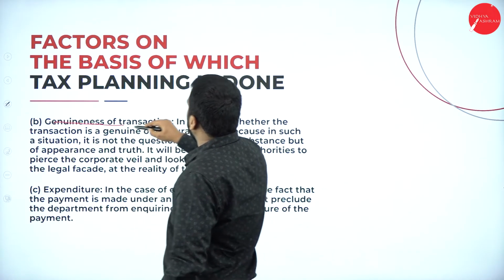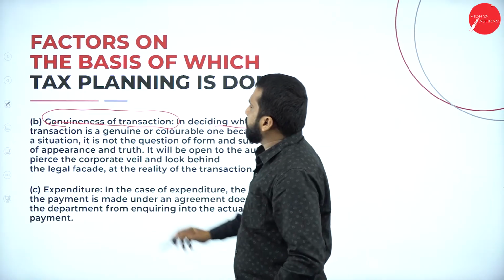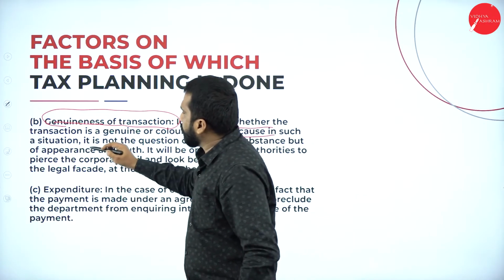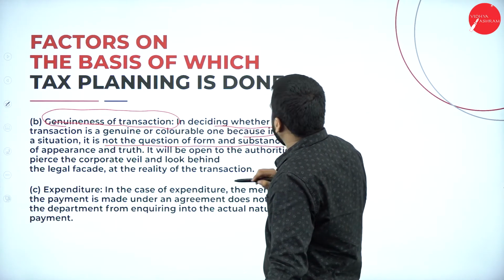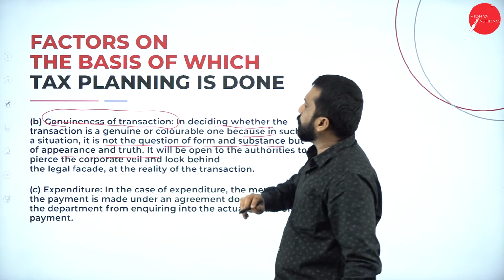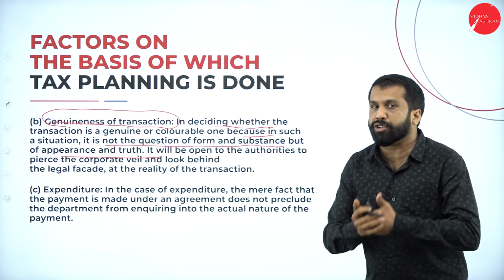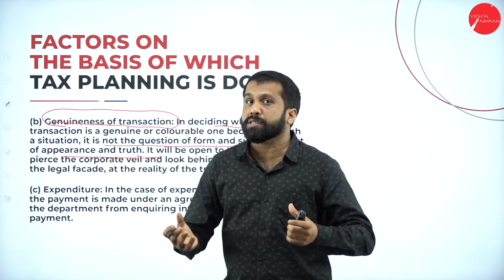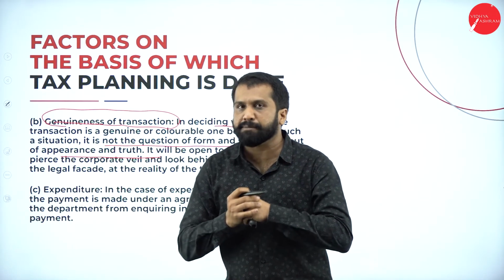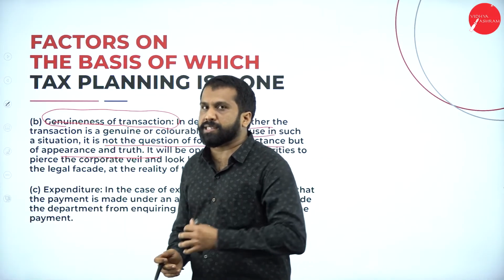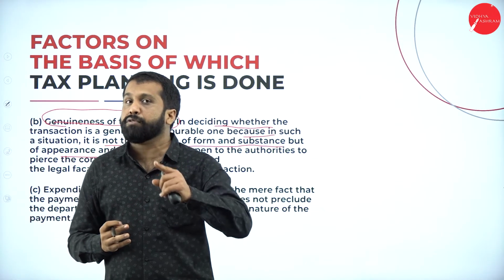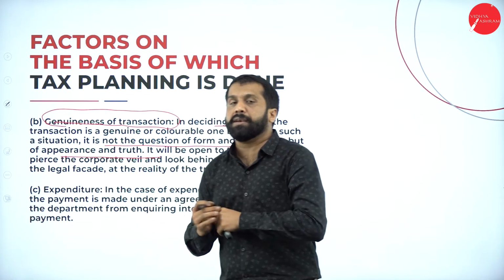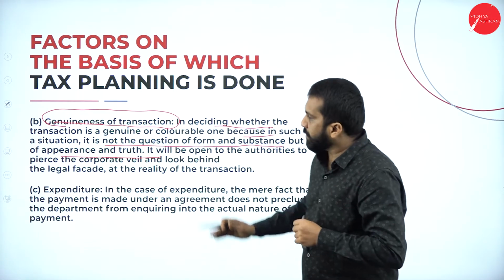Genuineness of transaction: you have to see whether it is genuine or colorable, because in such a situation it is not a question of form and substance but of appearance and truth. You have to see whether this transaction happened and whether you earned something from the transaction. Everything you have to keep in mind, as it will affect your tax planning. Say I have given 10,000 as a donation. Can I claim? Yes, but only if you have proof and it is a genuine one. If it is not genuine, then you cannot claim it as a donation.